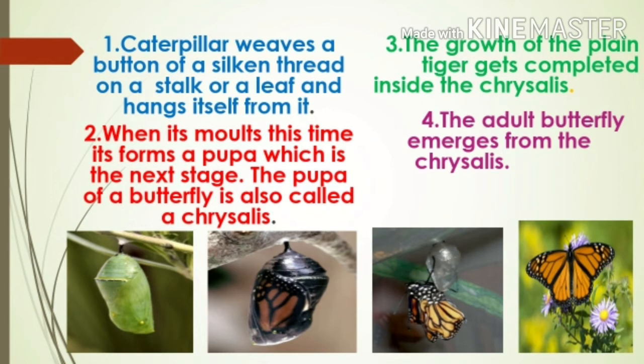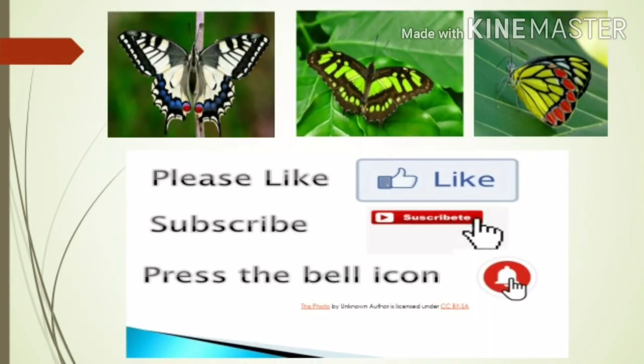However, inside the chrysalis, important changes take place in its body. The growth of the plain tiger gets completed inside the chrysalis. You can see the picture. Then the adult butterfly emerges from the chrysalis. You can see here. The butterfly has 4 attractive wings and 6 long legs. So we can see different types of butterflies in our environment, because butterflies are part of our environment.